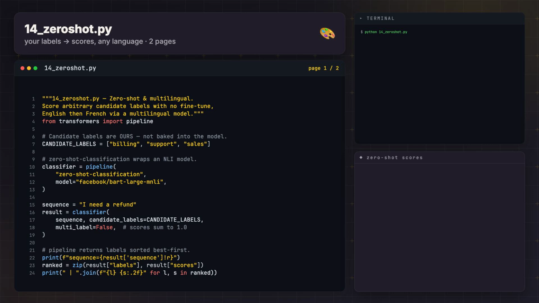Let's read the file. It's one script, 14_zero-shot.py, and it fits in two short pages. Page 1 runs zero-shot on an English sentence and prints the ranked labels. Page 2 swaps in the multilingual model and scores a French sentence with the same code. Same pipeline, two checkpoints, that's the whole story.